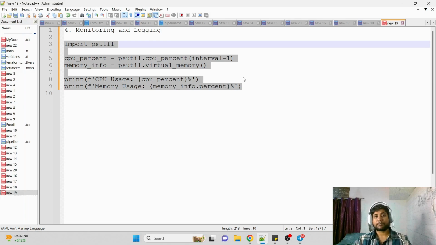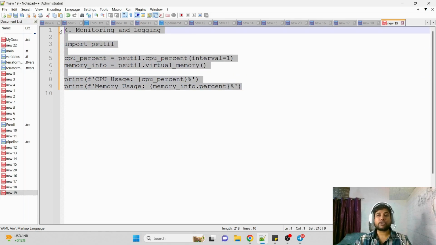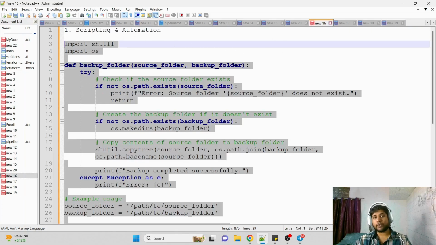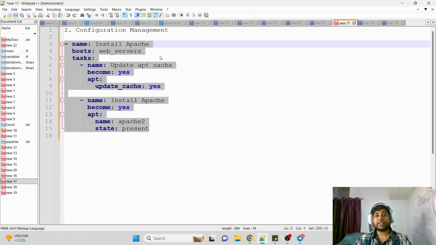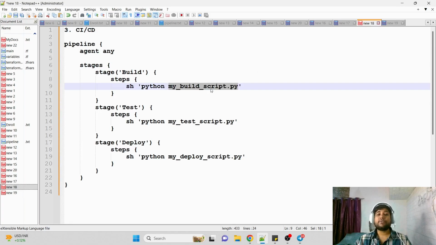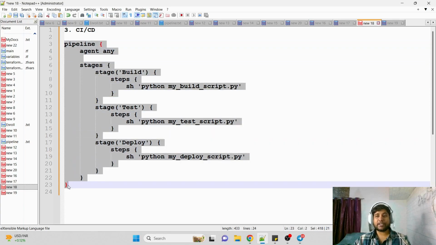So this is the fourth significance of Python from a DevOps point of view. All these 4 things that I explained: scripting and automation, where instead of shell we can go with Python, which does a better task and is much easier to understand. Secondly, configuration management with Ansible, which itself is written in Python. Even in CI/CD pipelines, when we have Python-based applications, we can write a Python script to build or deploy, and execute the script through CI/CD pipelines like Jenkins. This specific pipeline is written in Jenkins.